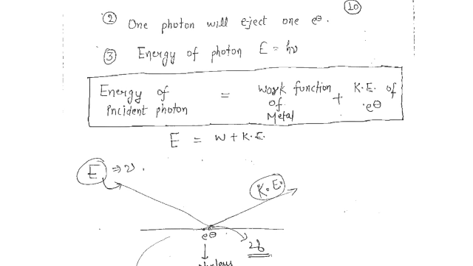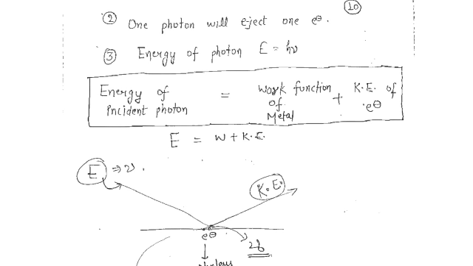From the second part, that the energy of the photon equals h nu, he came up with the energy of the incident photon equals the work function of the metal plus the kinetic energy of the electron. That means whatever amount of energy you supply in the form of light, it will eject the electron.